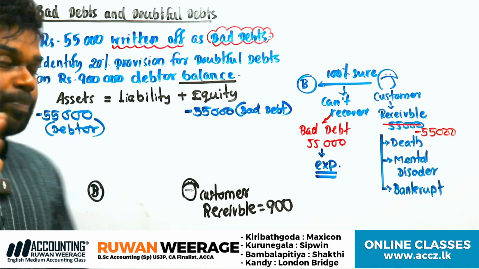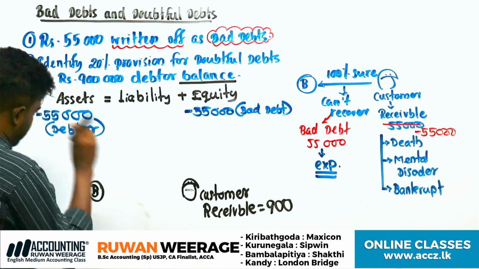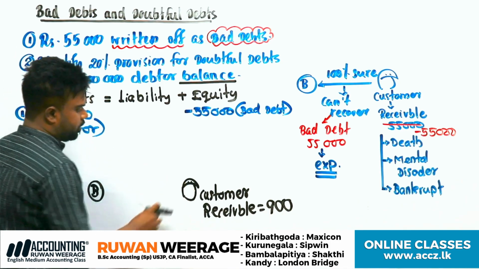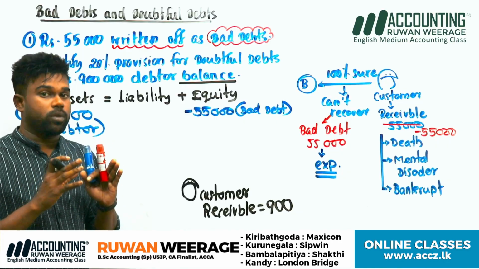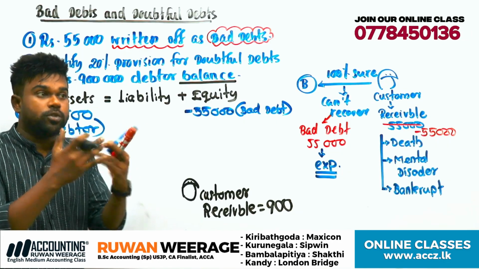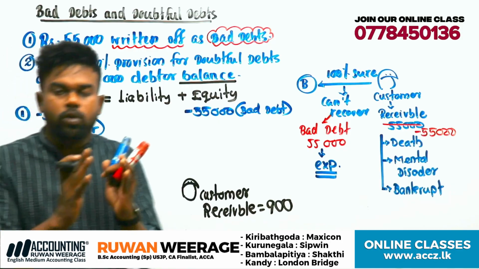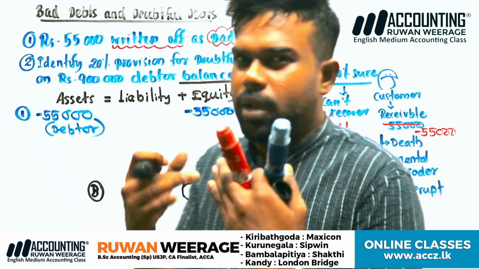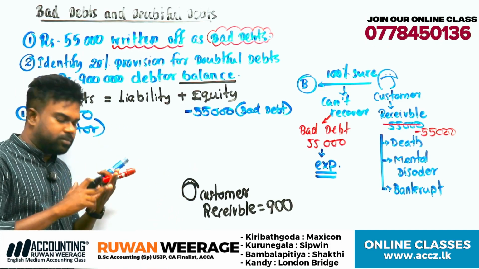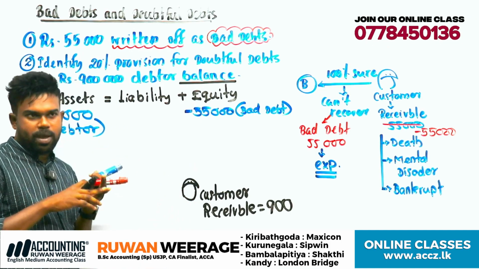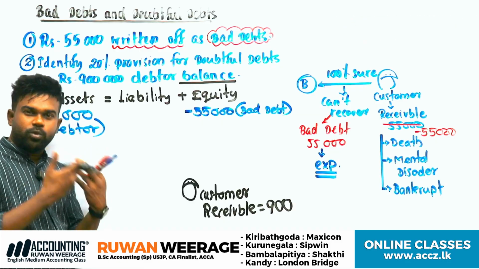But here we have to identify some amount. We have to get ready for the future. We have doubt, we don't know the exact amount. Based on our previous years, last year there were around 5% bad debts, then 10%, 12%, 15%, around 20%.